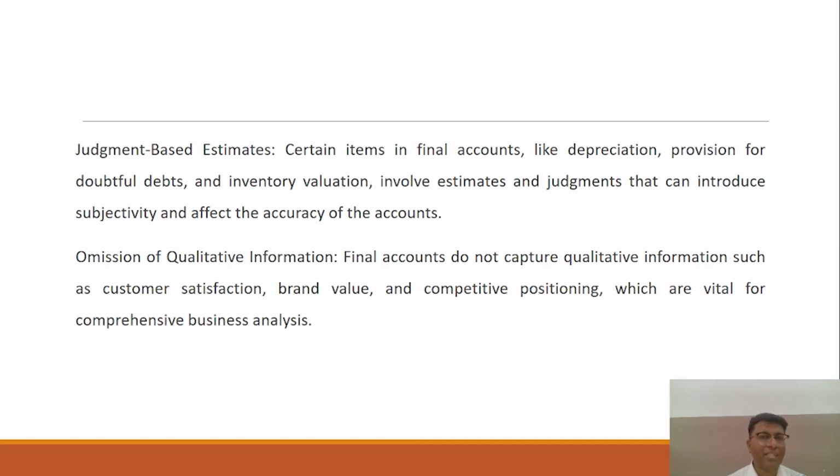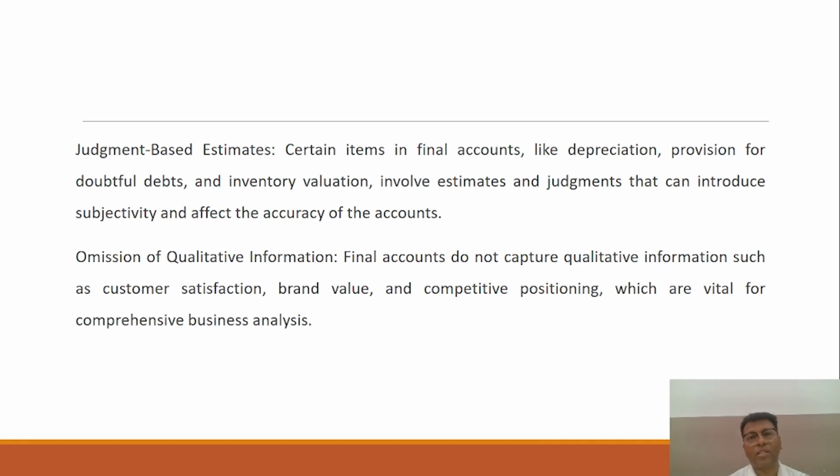Basically, you can estimate, but you cannot take the very accurate figure into your mind with the help of the final accounts, that exactly what would be the doubtful debts, what would be the particular loss through the debtors. So you have to make a provision. It means you are taking in your mind that there might be some loss through bad debts. So you are making the provision, and you are not very sure how much the particular value of the assets would decrease in your business by using that particular asset.